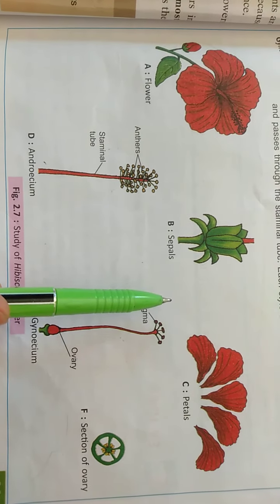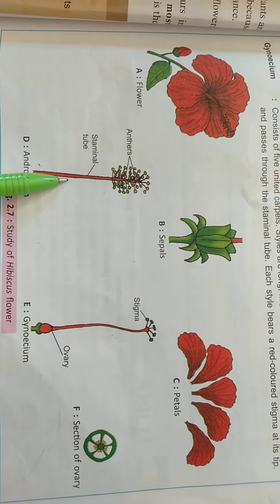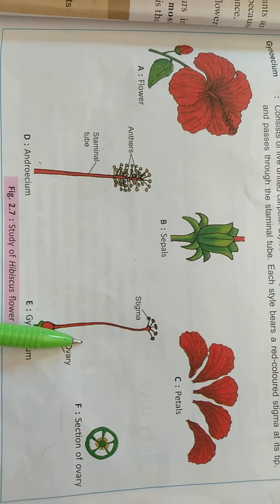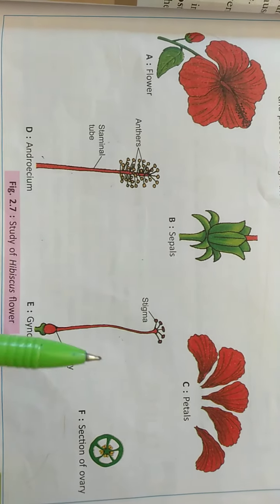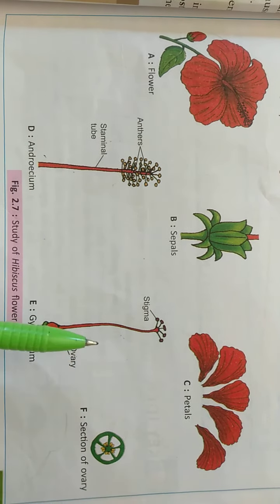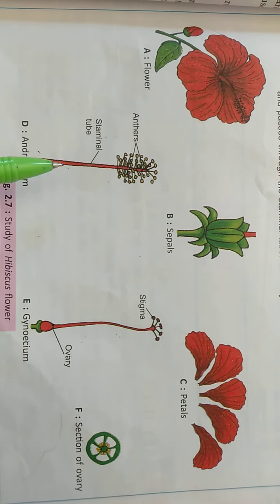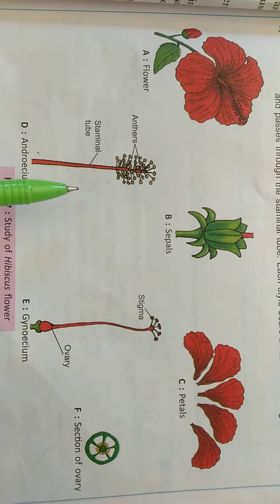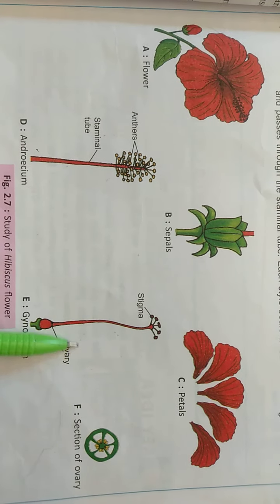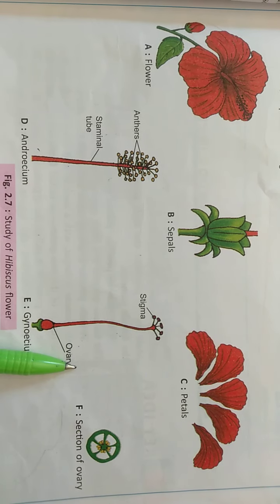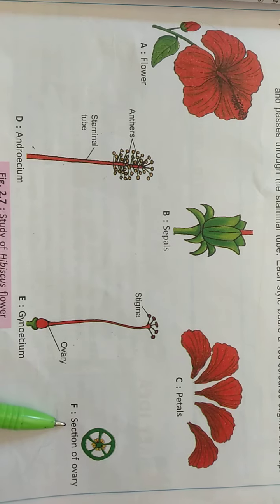Students, you know very well the structure of the flower. This is the male reproductive part and this is the female reproductive part. The male reproductive part is the androecium and the female reproductive part is the gynoecium. The androecium produces male gametes and the gynoecium produces the female gametes. Now what are gametes? Gametes are the sex cells.